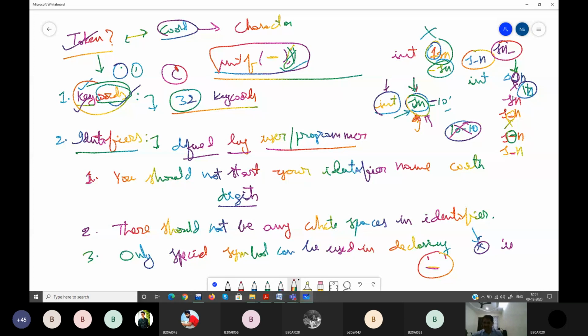Those should not exist. And the only special symbol that you can use when defining your identifier is underscore. So these are the rules and regulations followed by your C language or any kind of language. These same rules will be applicable to all programming languages. Please study, keep all these things in your mind.